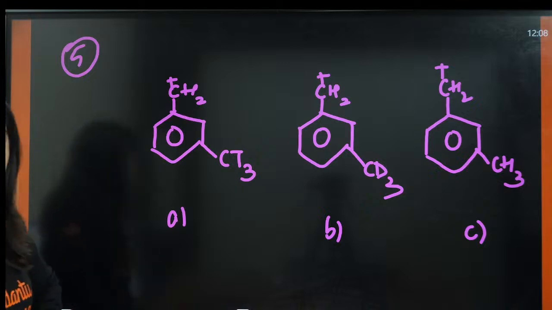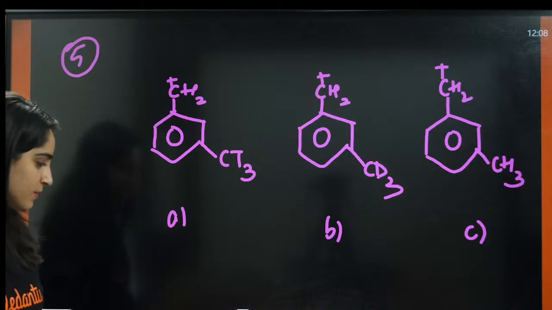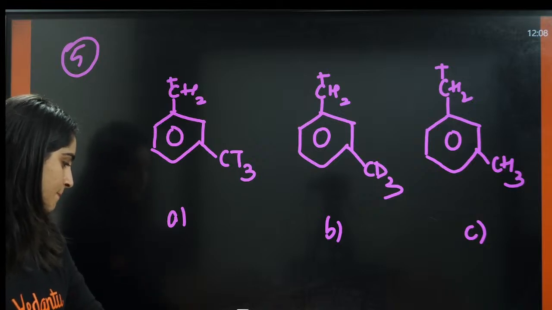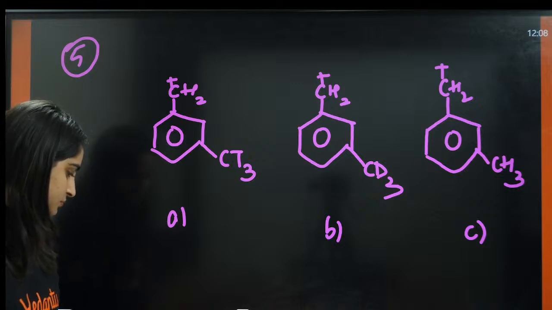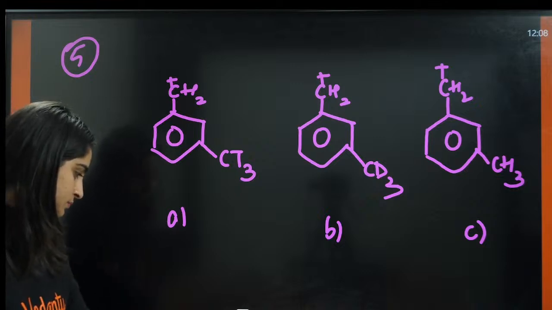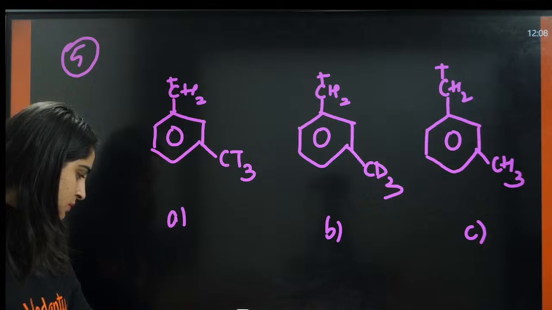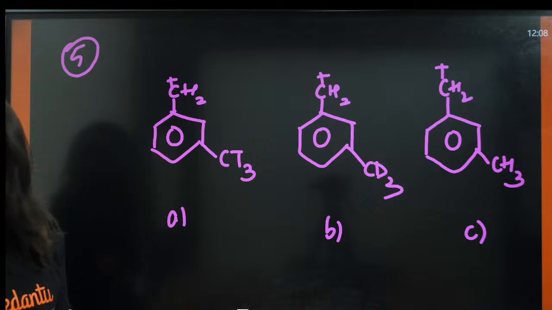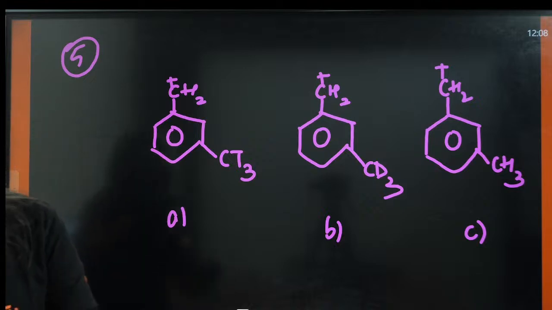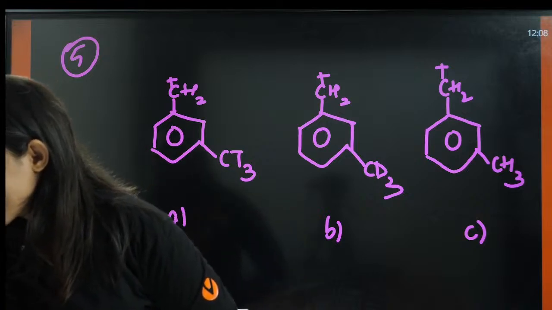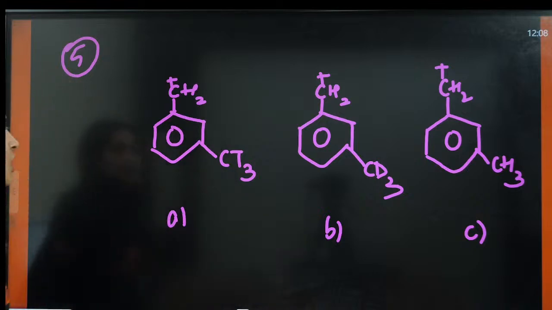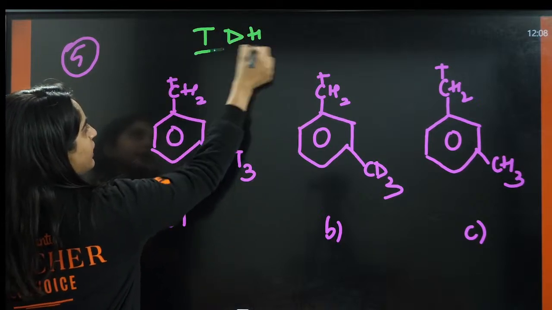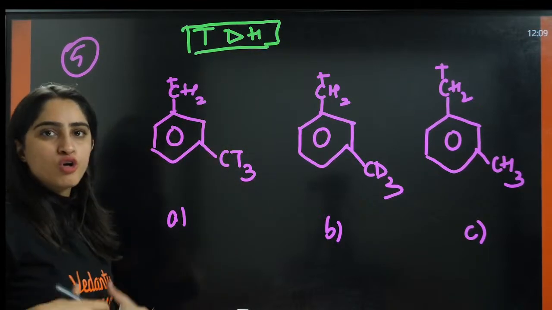So what was the order of plus I effect for the isotopes? ABC, perfect. The order of plus I effect was T, D, H. TDH was the order of the electron donation effect.